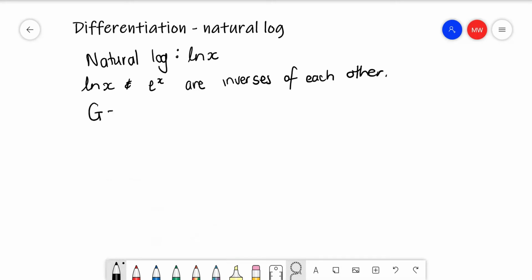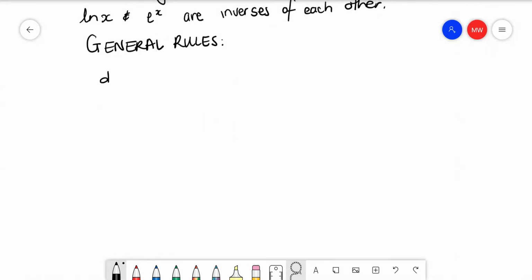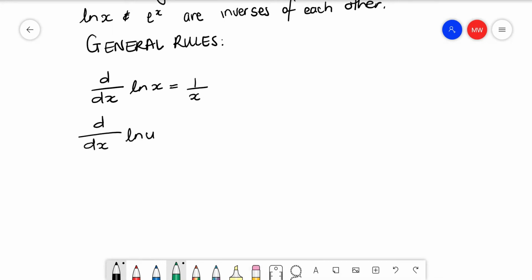So the general differentiation rules for ln of x are the following. d dx of ln of x is equal to 1 over x, and d dx of ln of u is equal to 1 over u times u dash, which is equal to u dash over u.